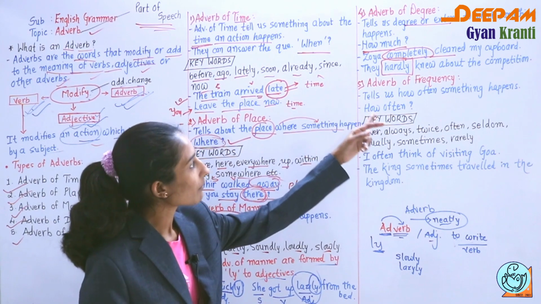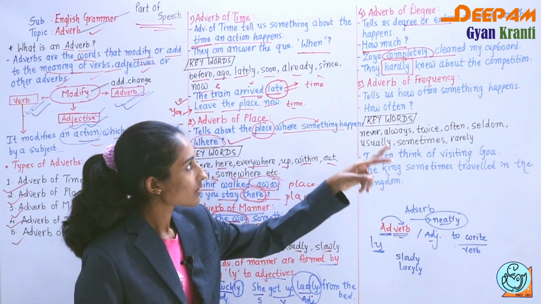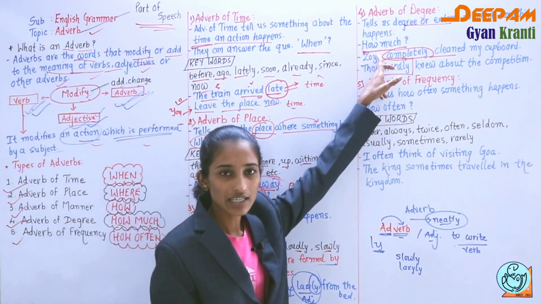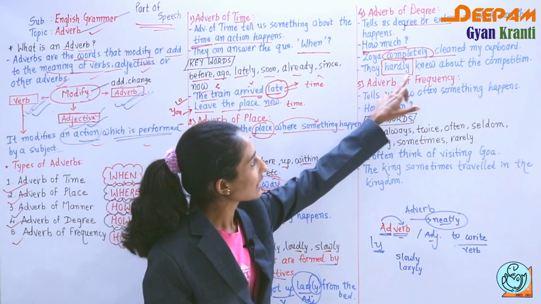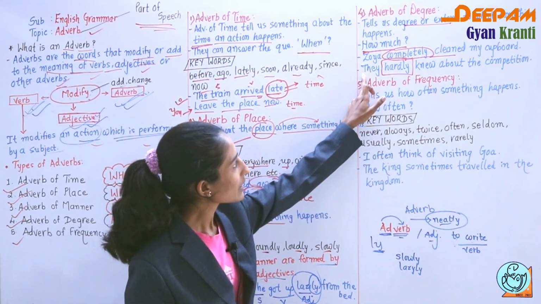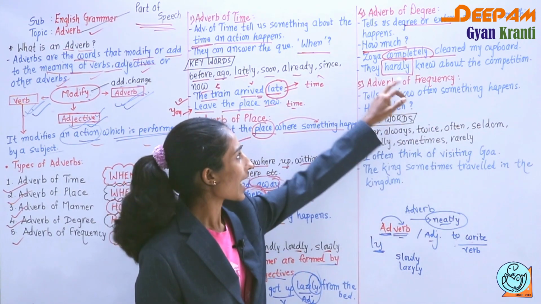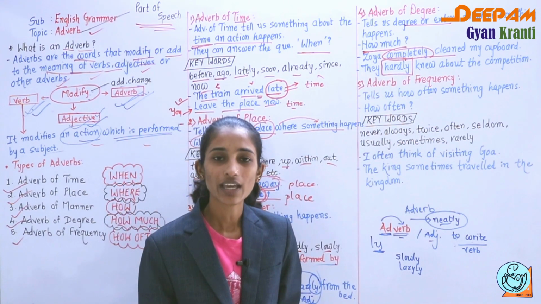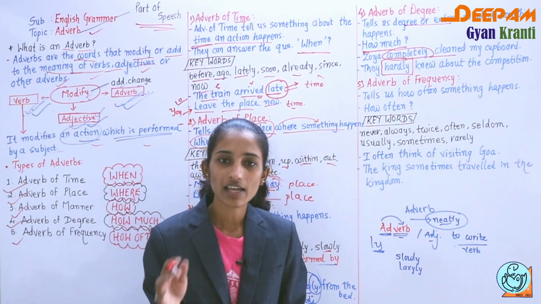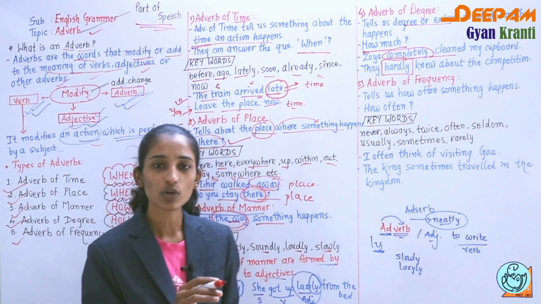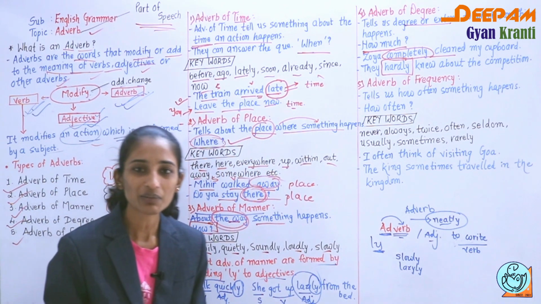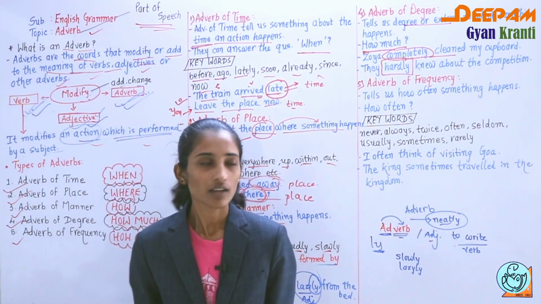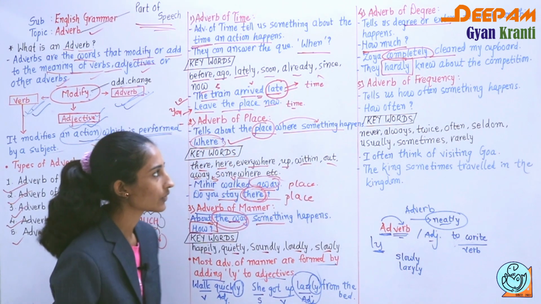Zoya completely cleaned my cupboard. So how much? The answer is completely. They hardly knew about the competition. So how much did they know about the competition? Your answer is hardly. I have completely done my homework. So how much? Completely. So that indicates adverb of degree.